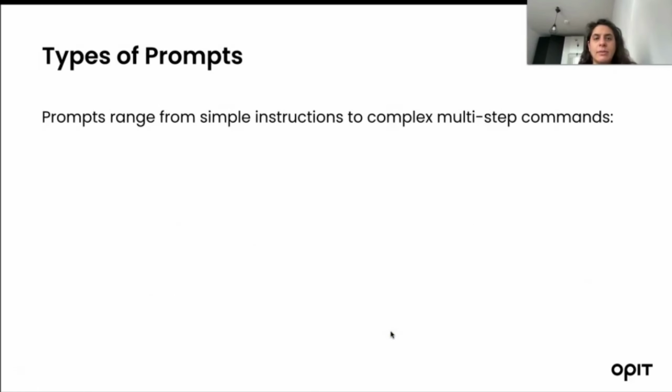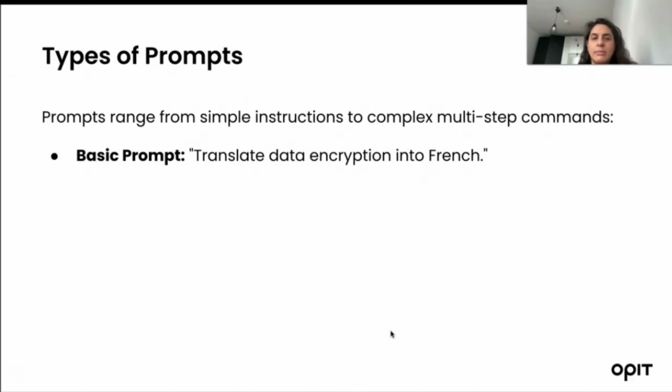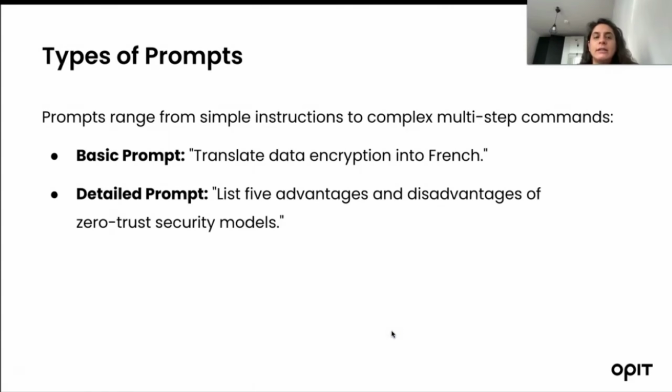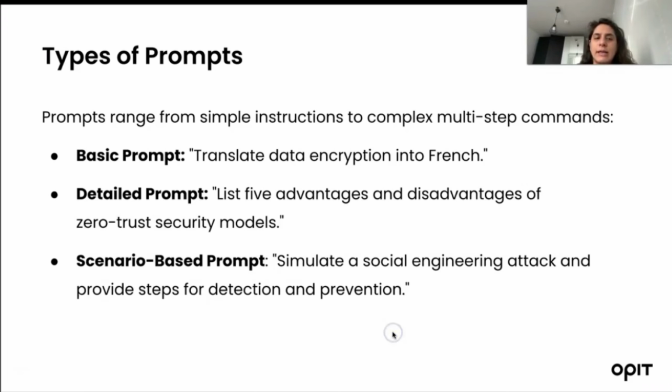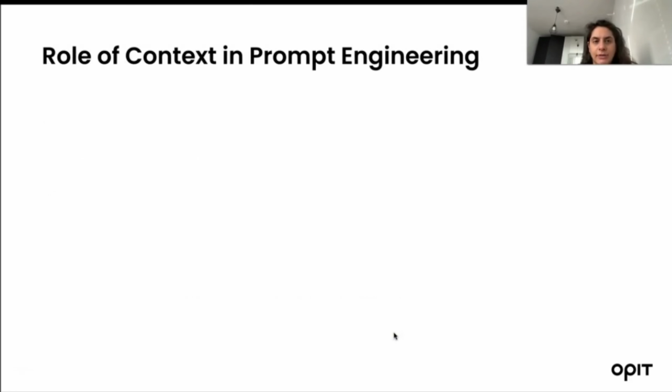There are different types of prompts. Prompts range from simple instructions to complex multi-step commands. Basic prompts are, for example, translate data encryption into French. Detailed prompts: list 5 advantages and disadvantages of zero trust security models. Scenario-based prompts: simulate a social engineering attack and provide steps for detection and prevention.